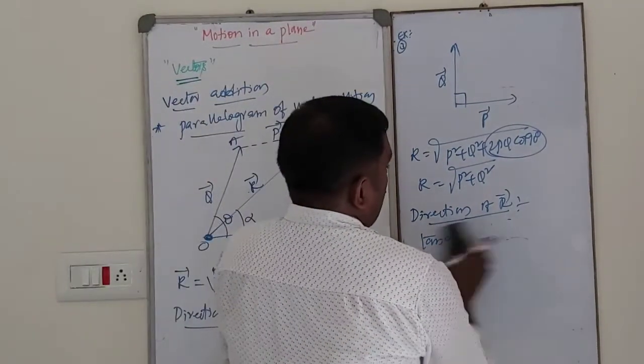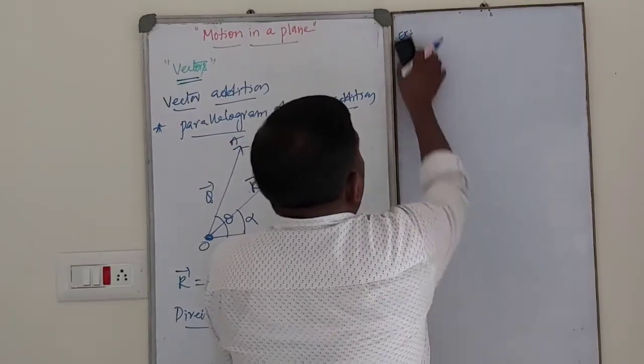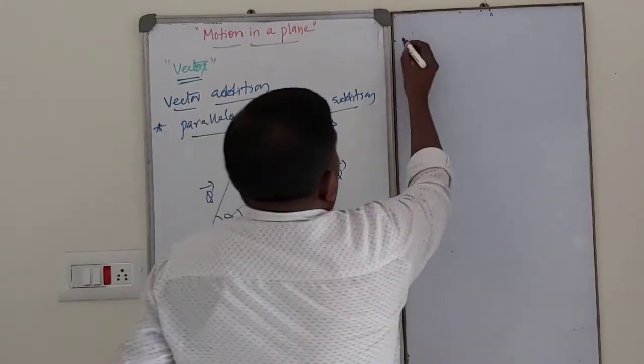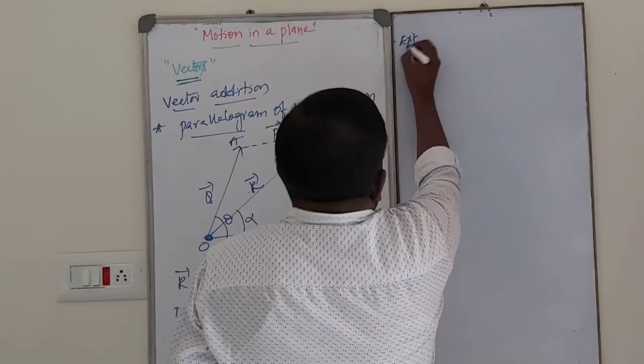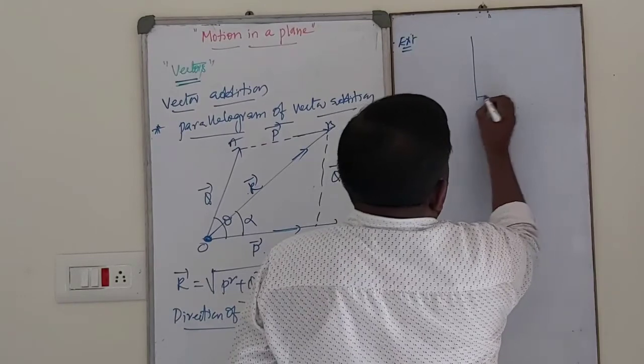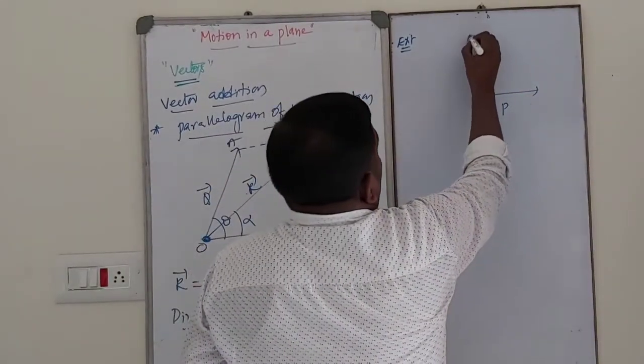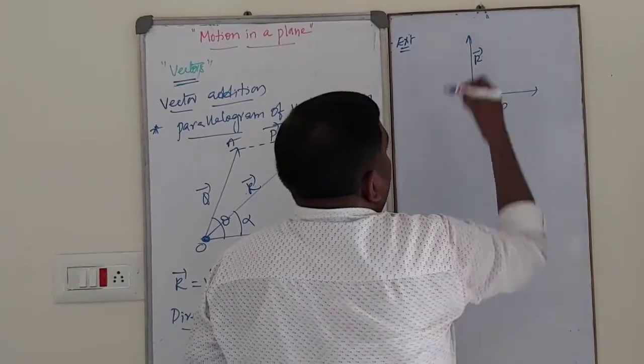Okay students, next one, so one more example. Suppose using parallelogram law, P is the vector and another one R is the resultant vector.